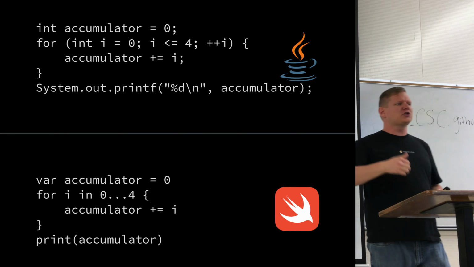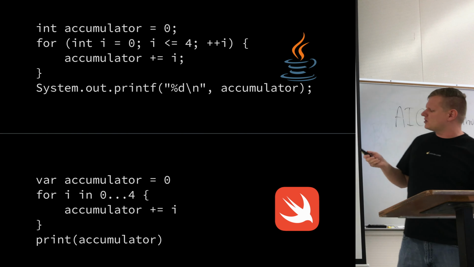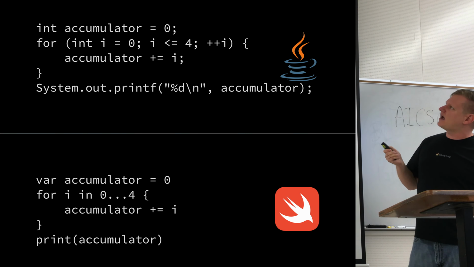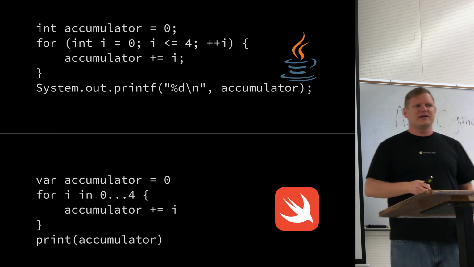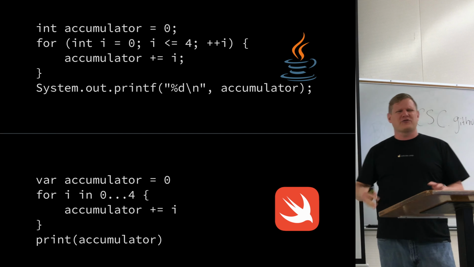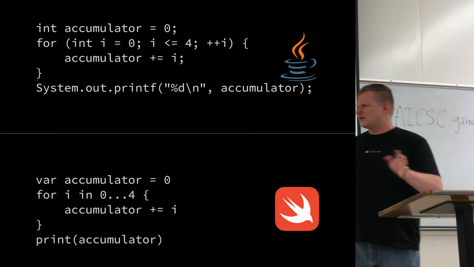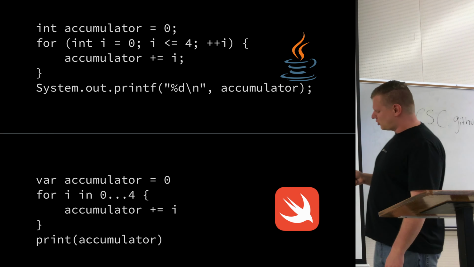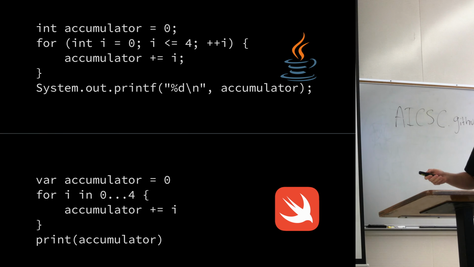Swift version 1 and 2 still supports this old C style of for loop syntax, but in version 3 of Swift, they're going to get rid of that. They said we usually use that for dealing with pointers and arrays, and we don't really want to deal with that in Swift. So this is how for loops are going to look in Swift.